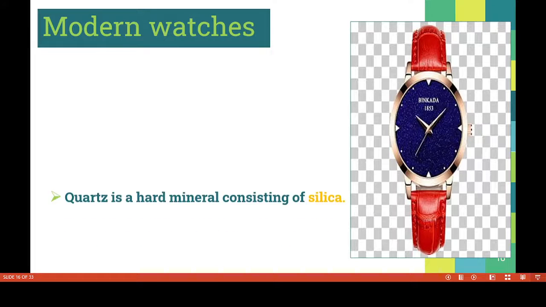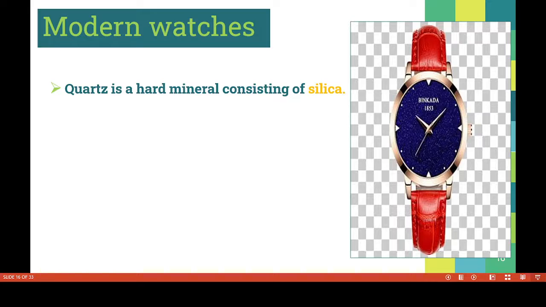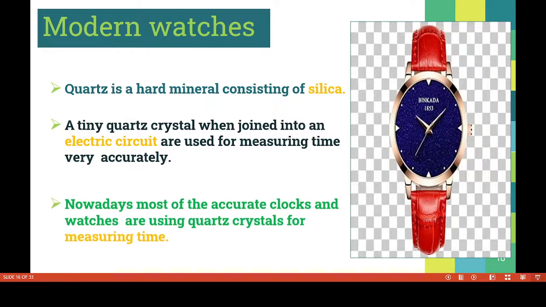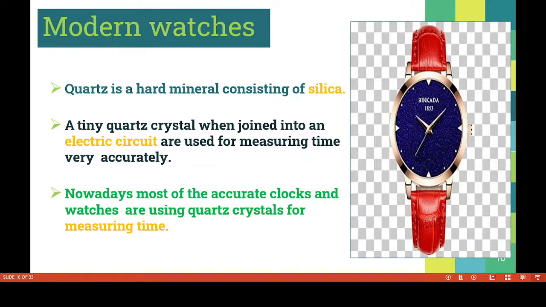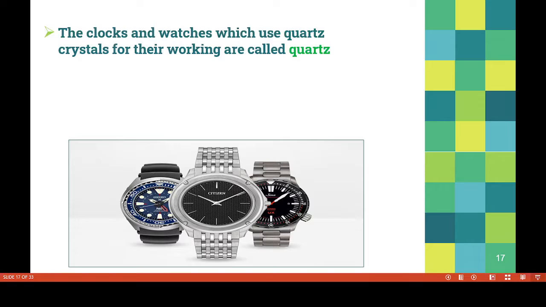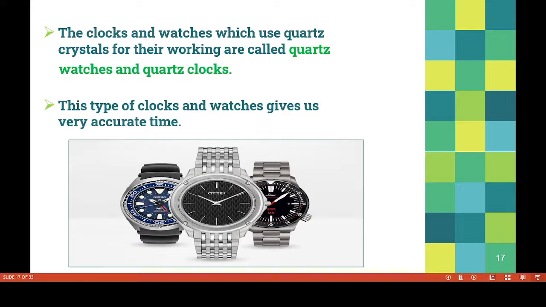Now we have to discuss modern watches. Quartz. Have you heard of a quartz watch? Quartz is a hard mineral consisting of silica. A tiny quartz crystal, when joined into an electric circuit, is used for measuring time very accurately. Nowadays, most accurate clocks and watches use quartz crystals for measuring time. You know, everybody is using quartz watches only. The clocks and watches which use quartz crystal for working are called quartz watches and quartz clocks. This type of clock and watch gives us very accurate time, children.